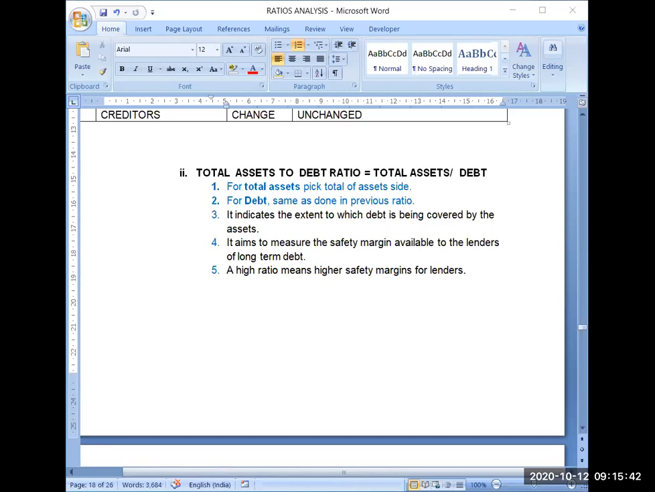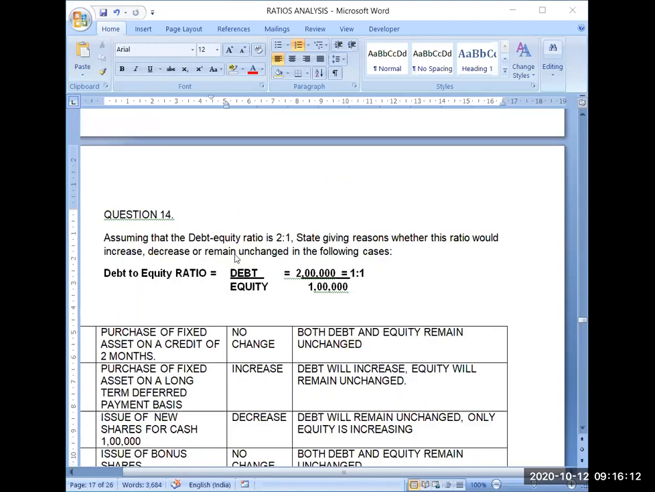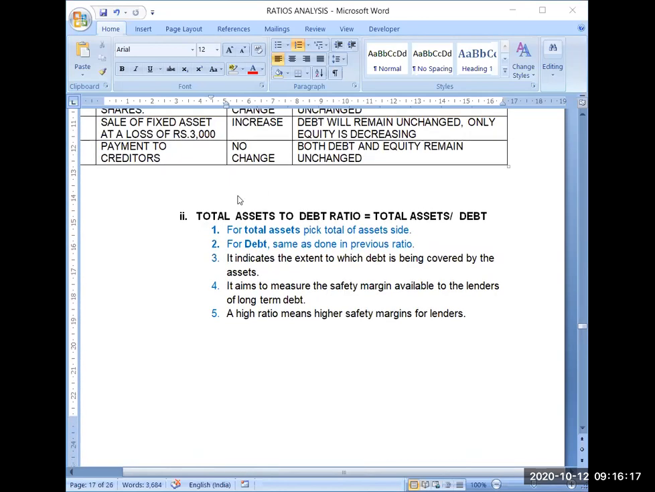Now how will you calculate it? You need two factors: total assets and debt. For total assets, you know that on the asset side there are only two classifications of assets, non-current assets and current assets. So current assets plus non-current assets will be your total assets. For total assets, pick the total of the assets side. And for debt, as you calculated in the earlier ratio, the formula was long-term borrowings plus long-term provisions. The same will be the amount here.